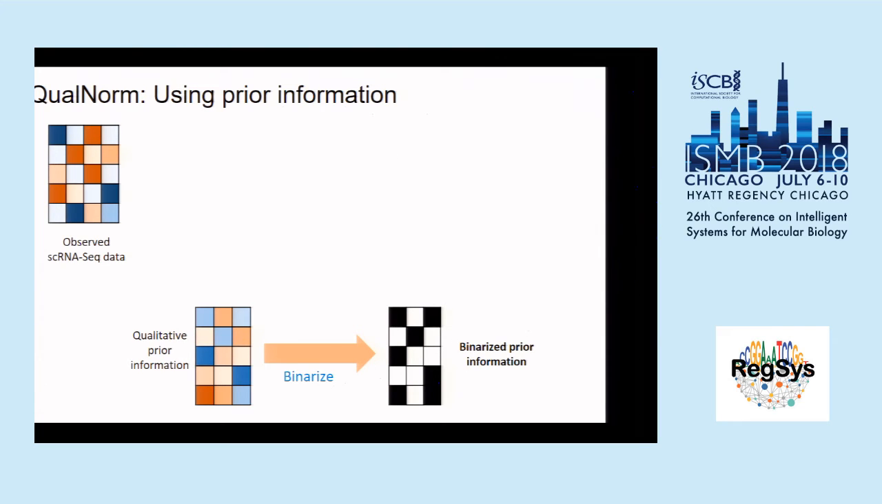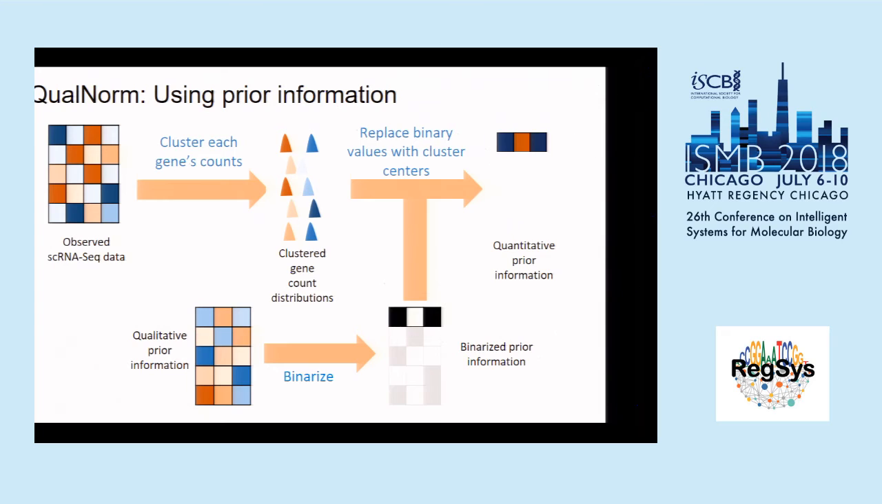This is based on the assumption that gene expression is usually either on or off in a binary state. After that, we work on the observed data, not the prior data. On the observed data, we cluster each gene's cell count distribution into two clusters, one high cluster and one low cluster. Next, on the binarized prior information, we replace all the values that have a value of 1 with the high cluster center and the values that have a 0 with the low cluster center.